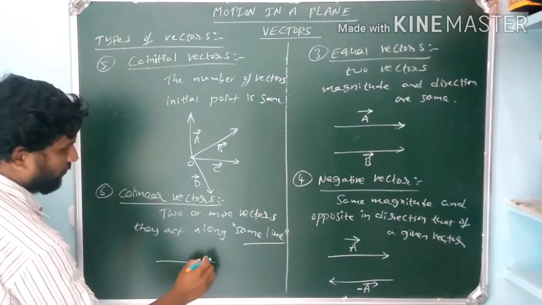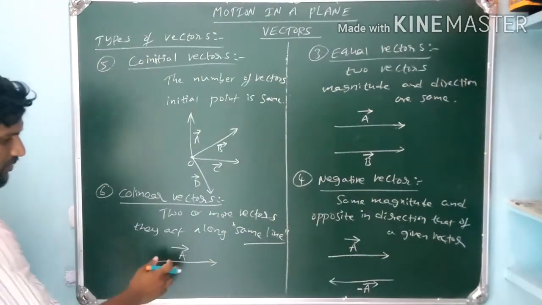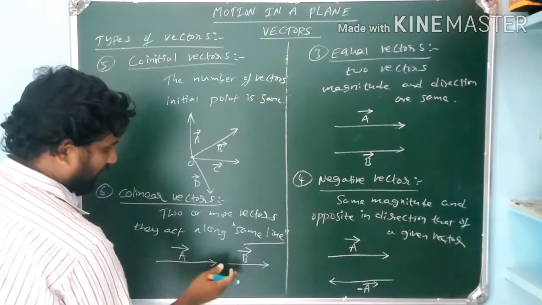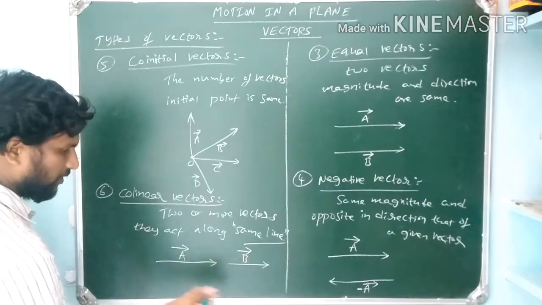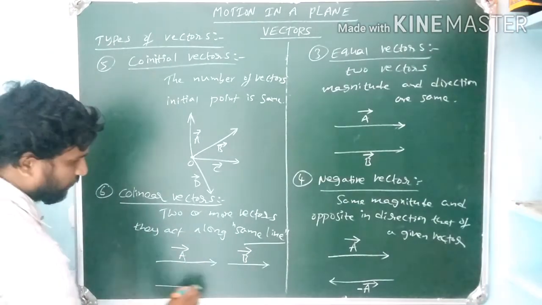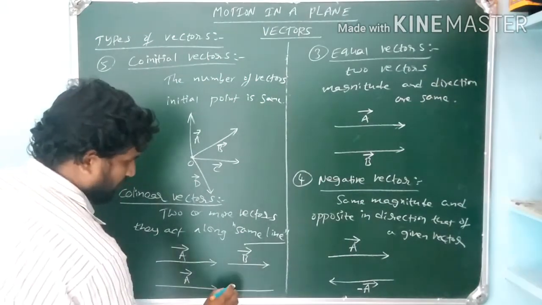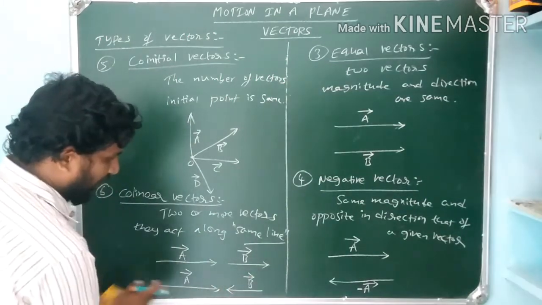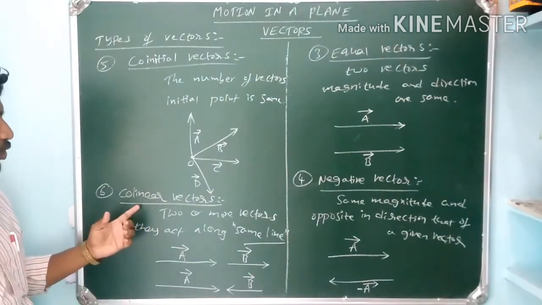Suppose this is a vector A bar. This vector is A bar. This vector is B bar. These two vectors are lying in the same line. However, their magnitudes may be different. The magnitude of B bar is different from that of A bar. And one more example, A bar is like this. I take B bar in this direction. They both are acting in the same line. This type of vectors are called collinear vectors.